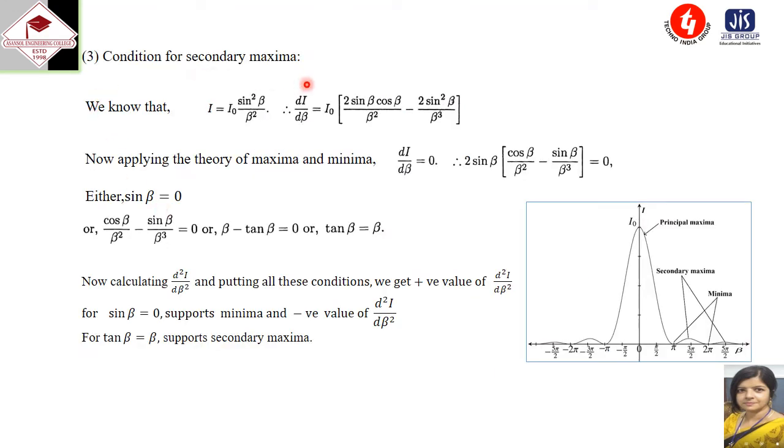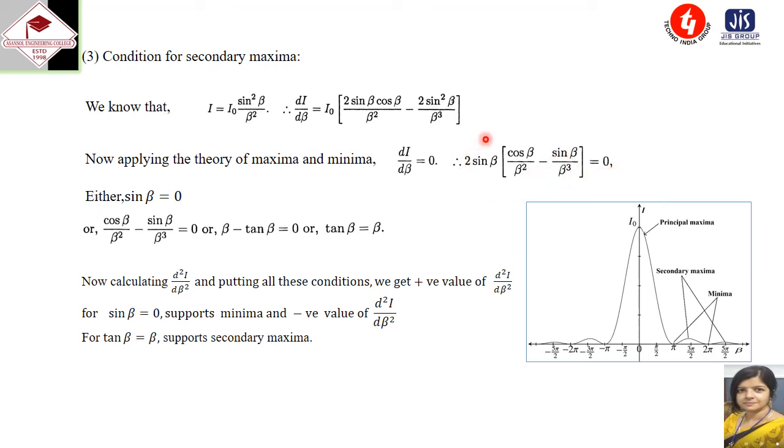Now the condition of secondary maxima. We have proved I equal to I0 sine square beta by beta square. So if we take the differentiation dI by d beta, that is equal to I0 times 2 sine beta cos beta by beta square minus 2 sine square beta by beta cube. Now applying the theory of maxima and minima, dI by d beta equal to 0, then 2 sine beta times cos beta by beta square minus sine beta by beta cube, that is equal to 0.